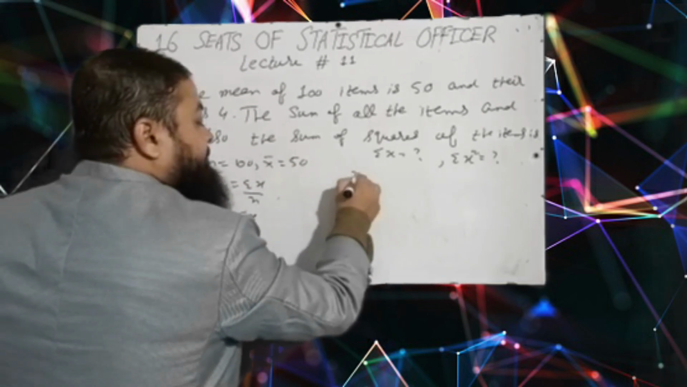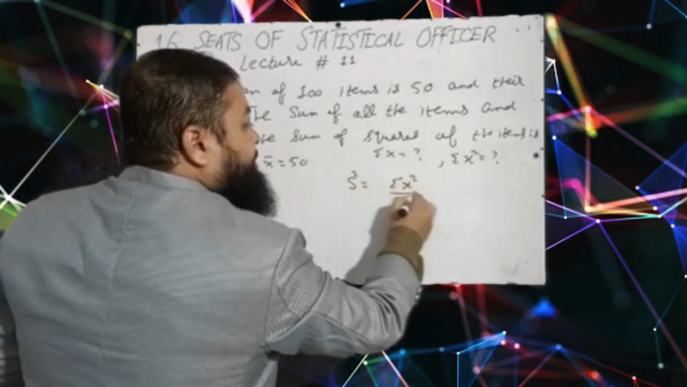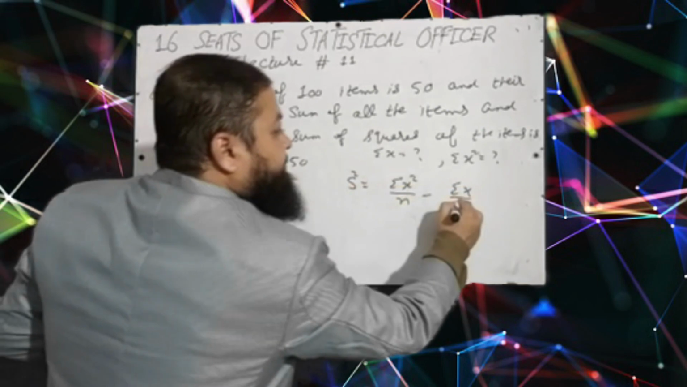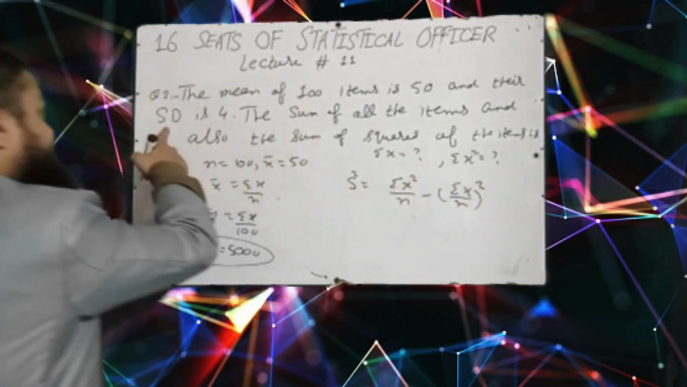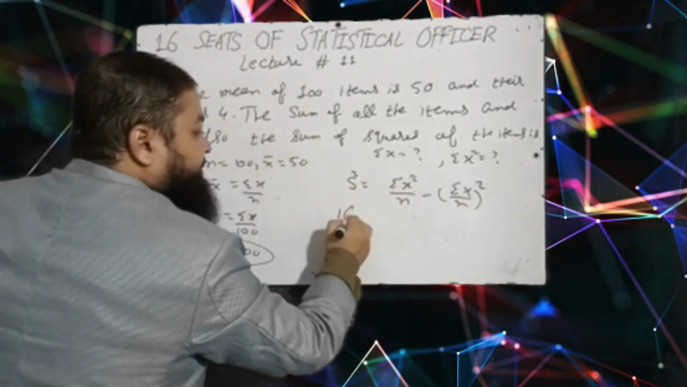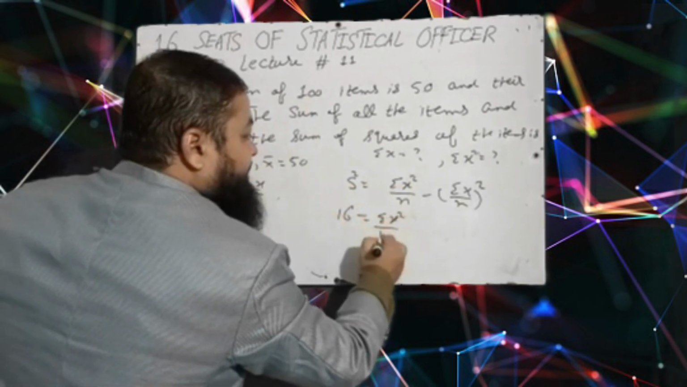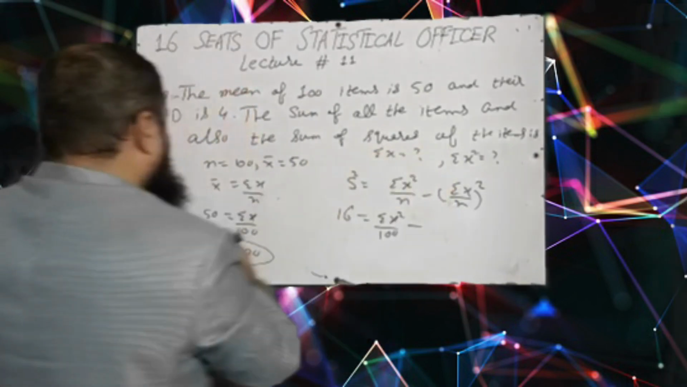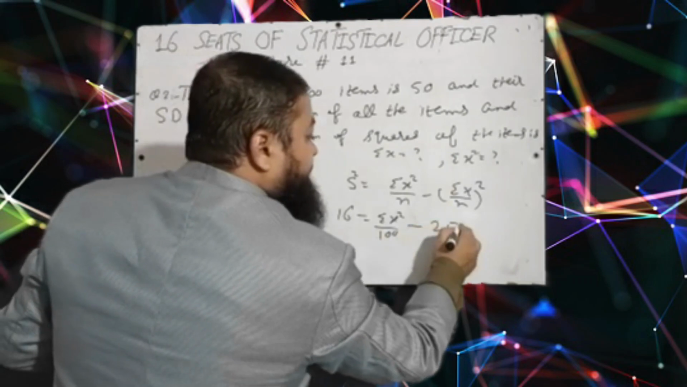Now I will take the help of the variance formula: summation x square over n minus summation x over n whole square. Standard deviation is given as 4, so variance is the square of 4, which is 16. 16 is equal to summation x square over 100 minus the mean squared. The mean is 50, and 50 whole square is 2500.